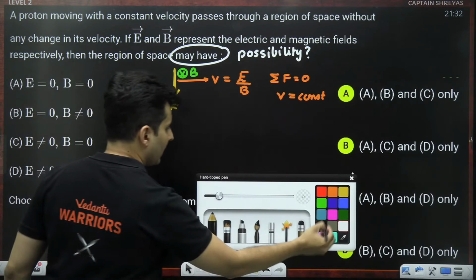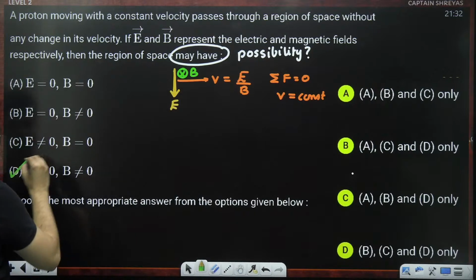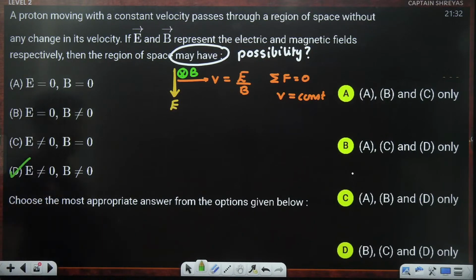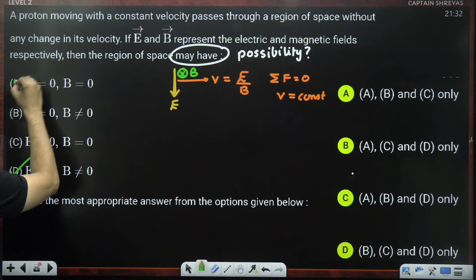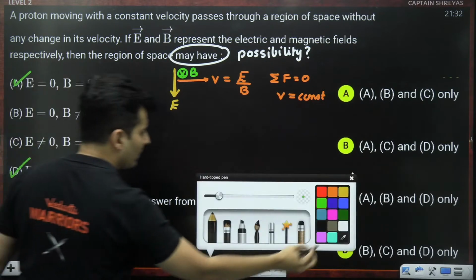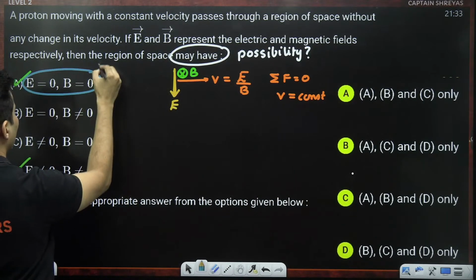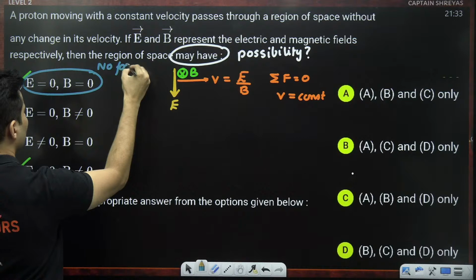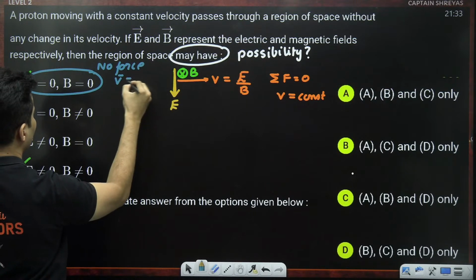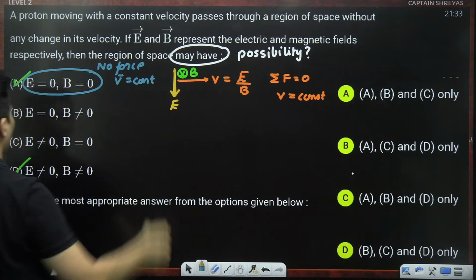So I can immediately tick mark this: electric field is not zero, magnetic field is not zero. What about this? Think about it. No electric field, no magnetic field means no force, so obviously velocity will be constant.